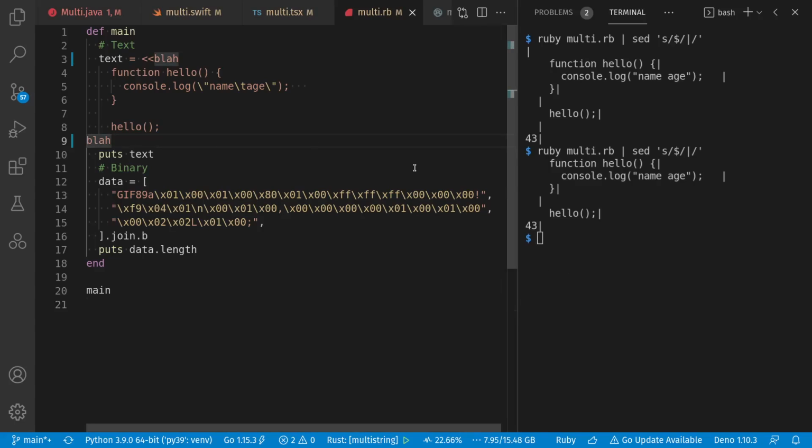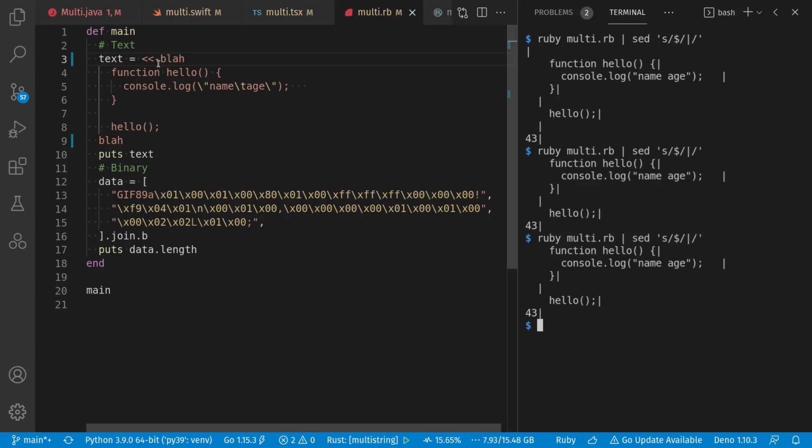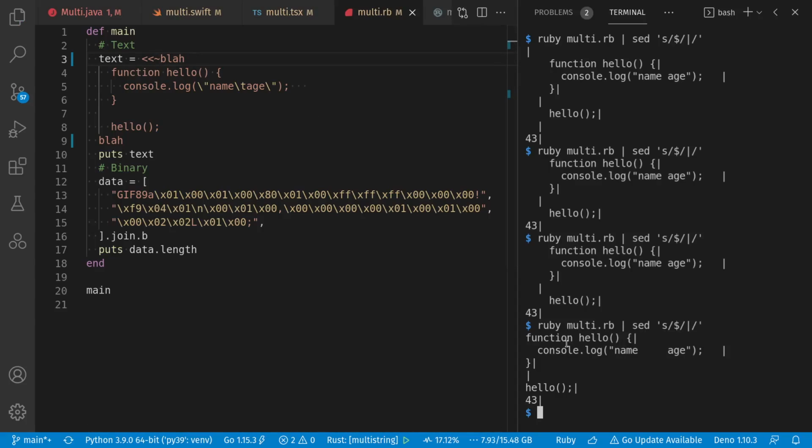And I had to keep it dedented for this to work. To allow an indented terminator, I put a dash in there. And conveniently, Ruby also has the ability to handle the indentation of the string itself by using a tilde instead of a dash. Now we have our clean string content, although with the trailing whitespace.